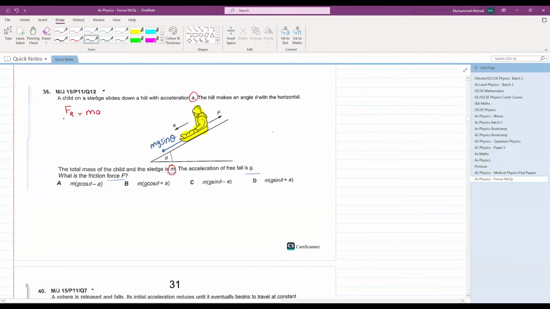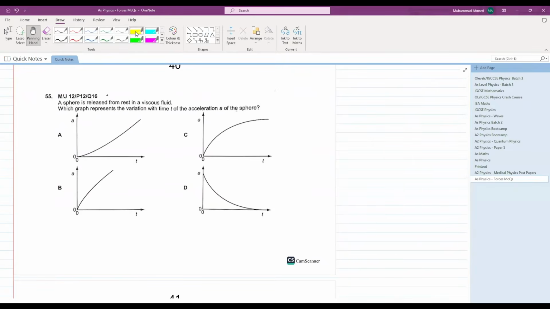So let's place it in place of the resultant force: mg sine theta minus friction is equal to ma. Bring friction to the other side: mg sine theta minus ma is your friction. Let's take m common: m(g sine theta minus a) is your friction. C is your answer. Let me check this as well. Question 30's answer should be C, and it is C.